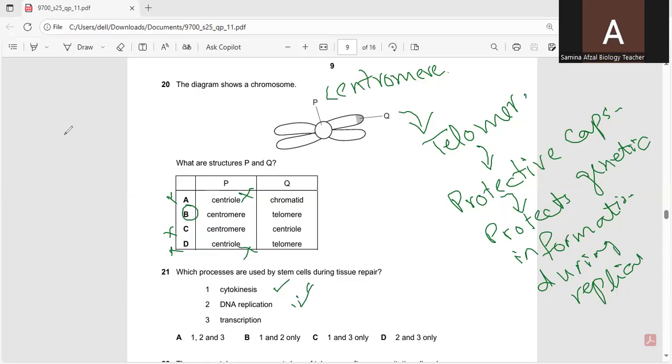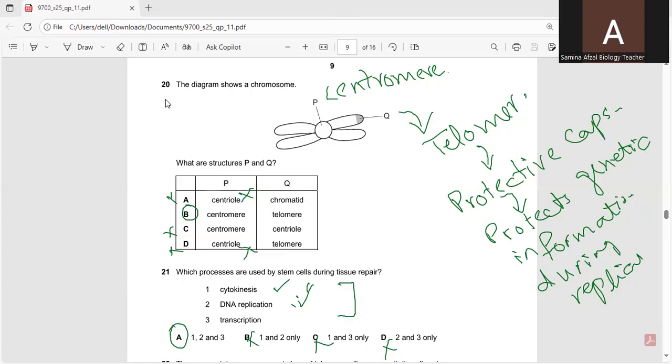It allows the stem cells to produce the specific proteins needed to differentiate into specialized cells. So according to this, A is the correct option, not B, C, D, because all these three processes are used by stem cells during tissue repair.